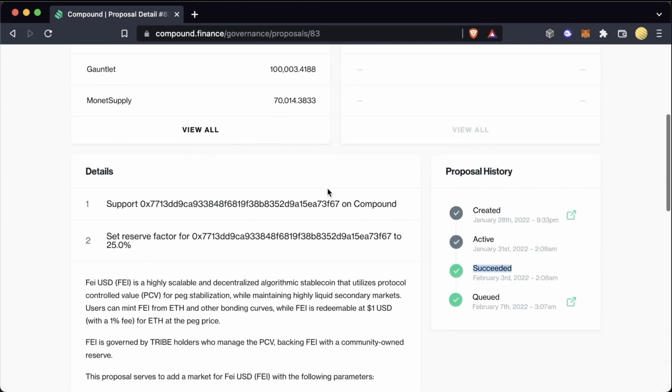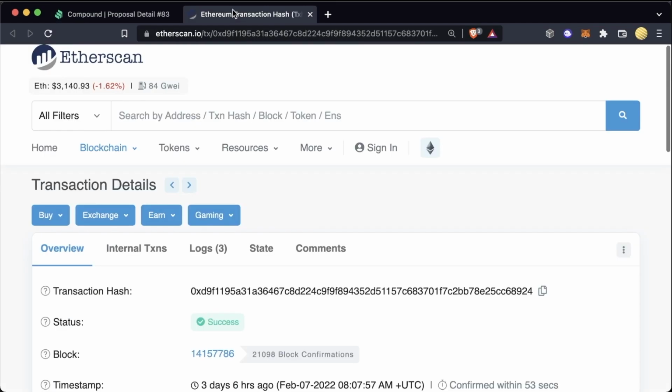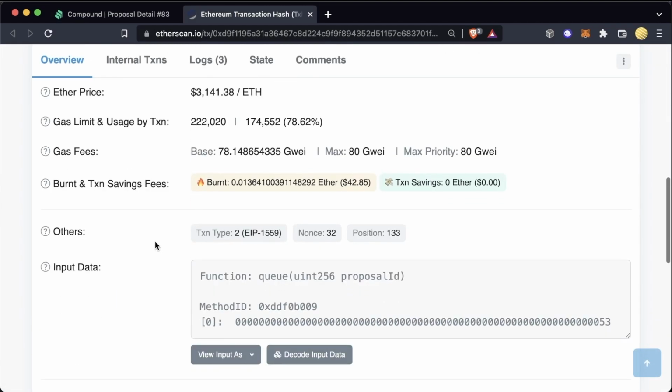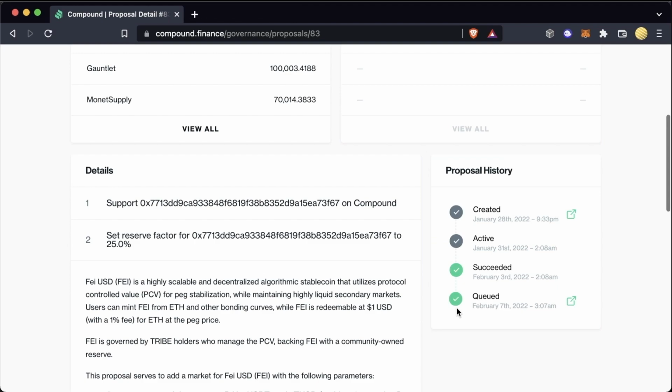Once all those votes happen, it reaches this queued stage. Now, what does queued mean? Well, before a proposal actually becomes active, there's a minimum delay between a proposal passing and a proposal being executed. So somebody has to call this queued function, and it only can be called if a vote passes, and it says, okay, that proposal ID has been queued, and we're going to execute it soon.